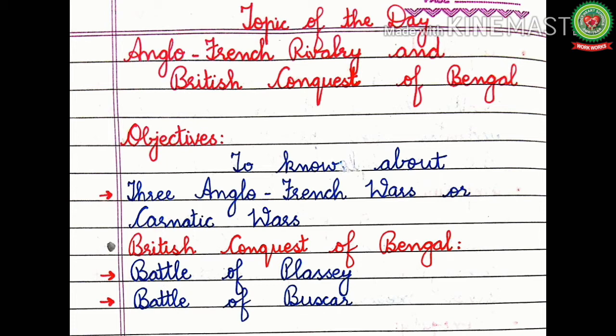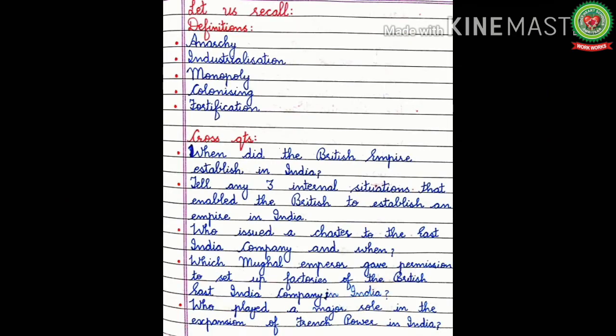But before starting today's topic, let us recall definitions and cross questions related to the previous topics. Definitions: anarchy, industrialization, monopoly, colonizing, fortification. Now answer these cross questions.